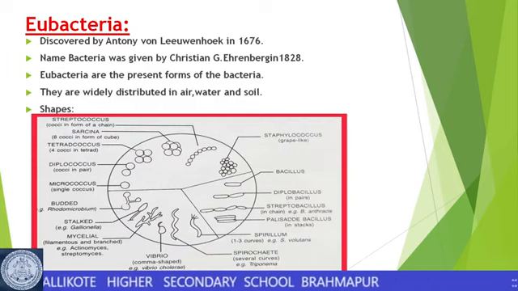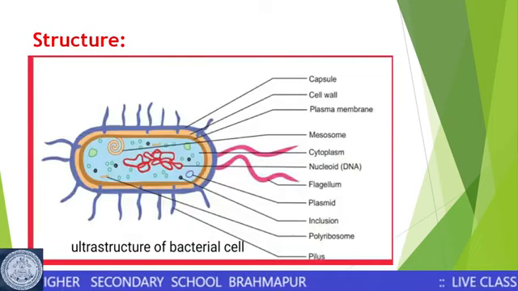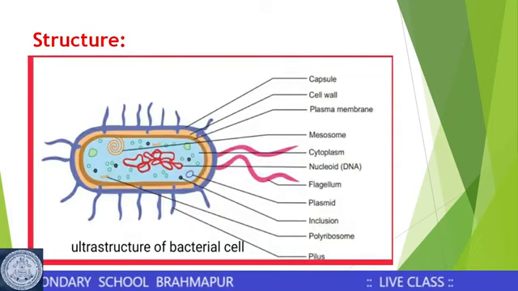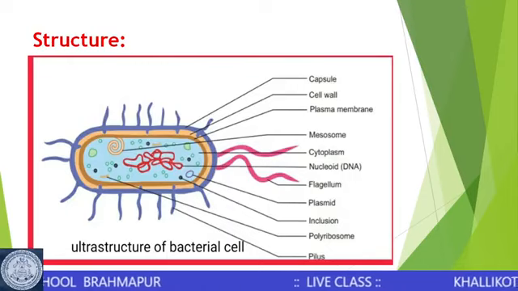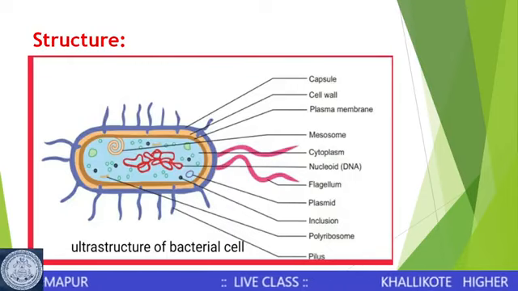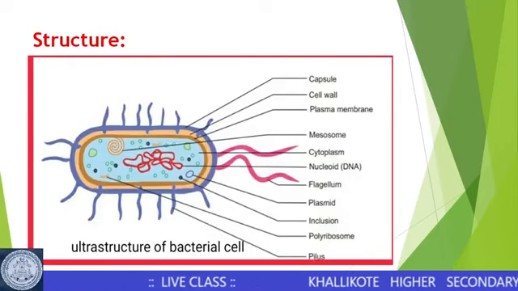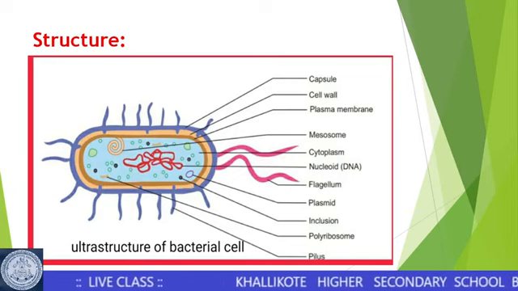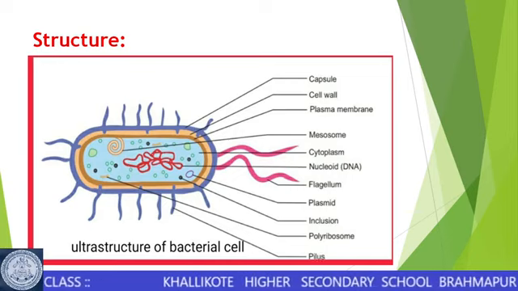The structure of a bacterial eubacterial cell: the figure shows you the ultrastructure, or the complete internal structure, of the bacterial cell, which we shall discuss in detail.